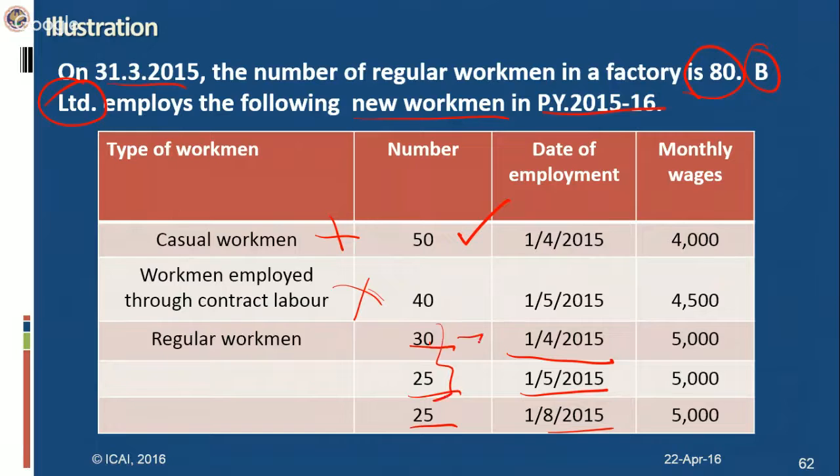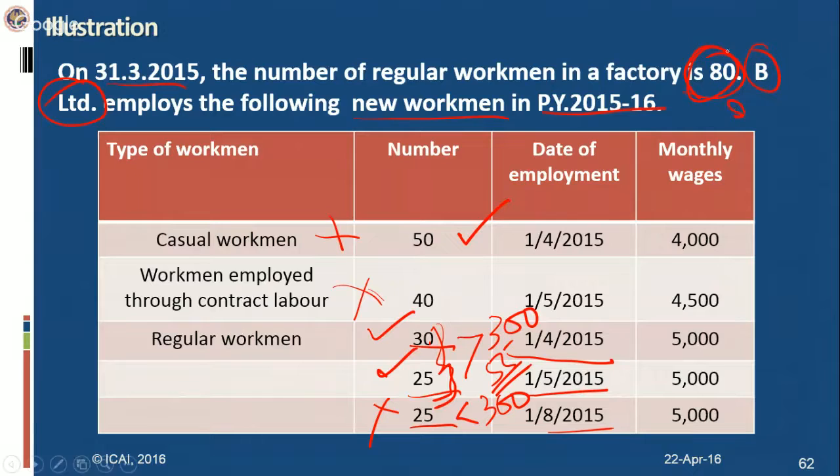In these two cases, it is greater than 300 days. In this case, it's lesser than 300 days. So this will not qualify for deduction. The 30 and 25 will qualify for deduction. Total number of regular workmen is 55. It exceeds 10% of 80.